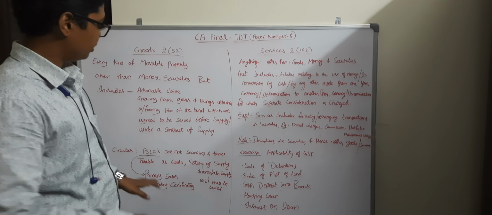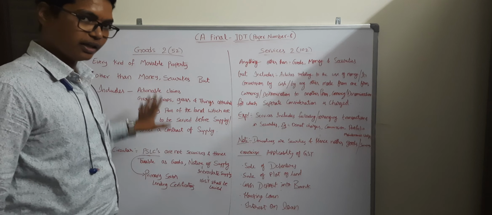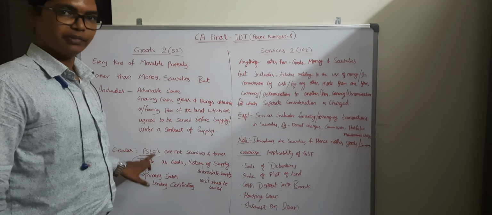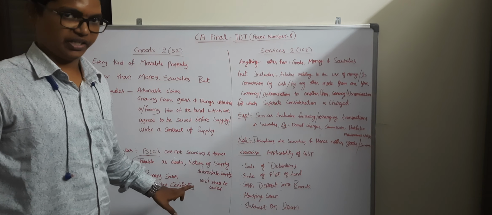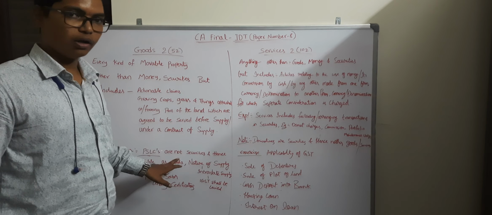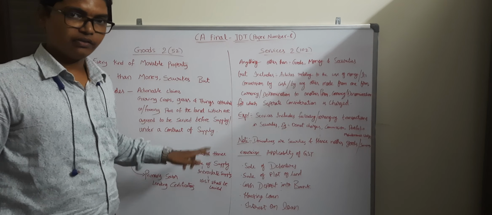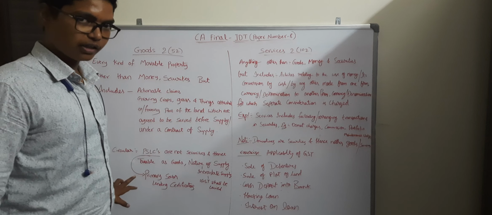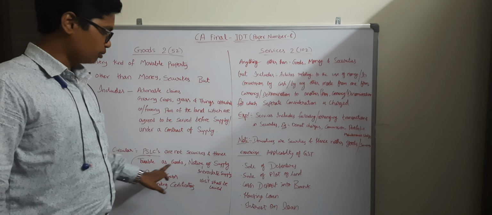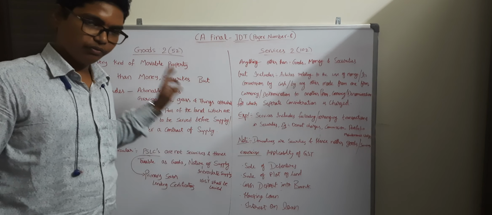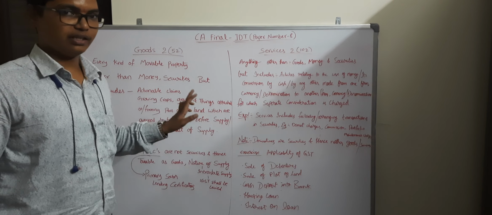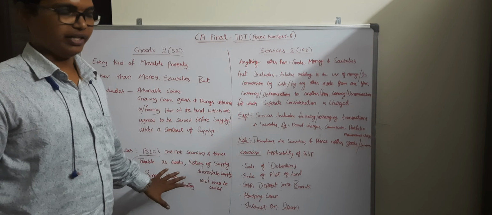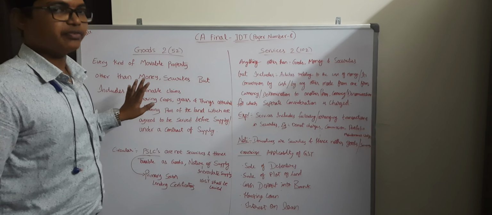Next, one important circular regarding the definition of goods is on PSLCs. PSLCs means Priority Sector Lending Certificates, which are not treated as securities. Hence it is a supply of goods, taxable as goods, and we need to remember the nature of supply is intrastate supply. Hence IGST will be levied. This is all about the definition of goods.